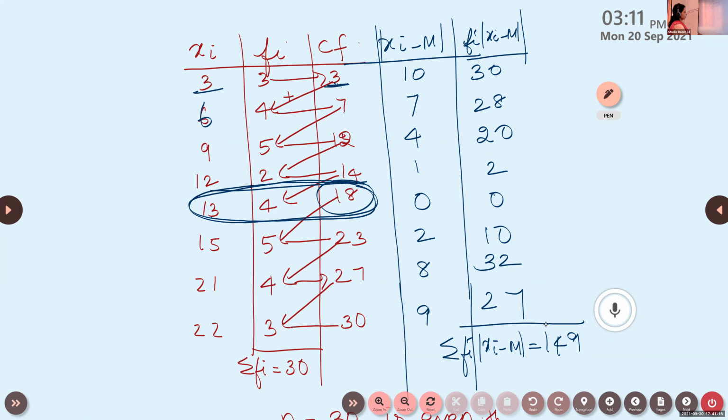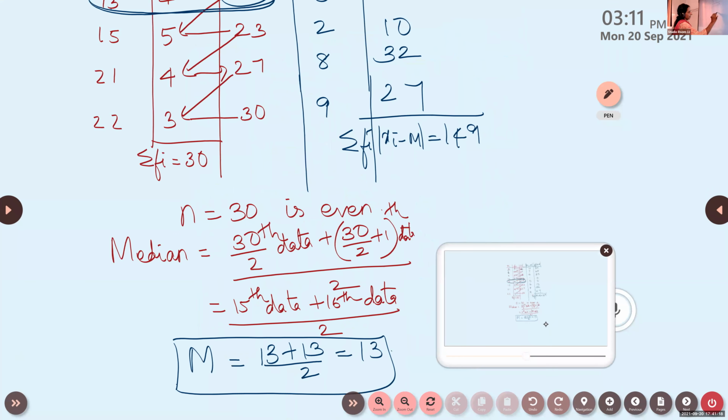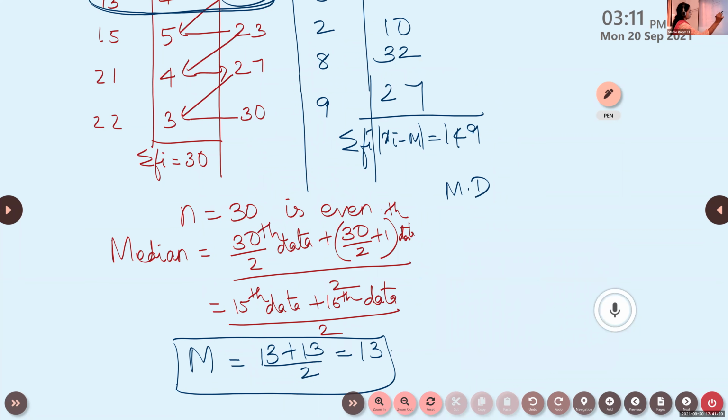So now find out what is the mean deviation. So mean deviation is given by 149 by sigma fi. Sigma fi is 30. So 149 by 30. Find the approximate value over here.